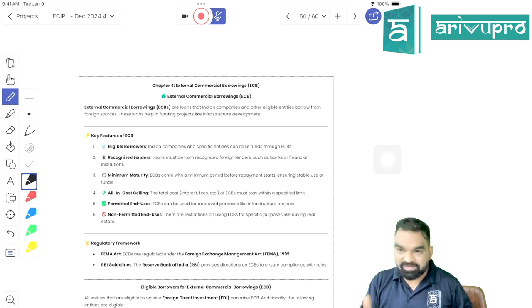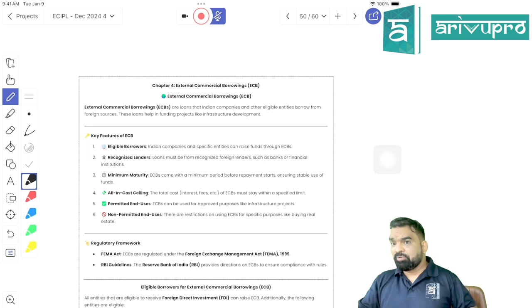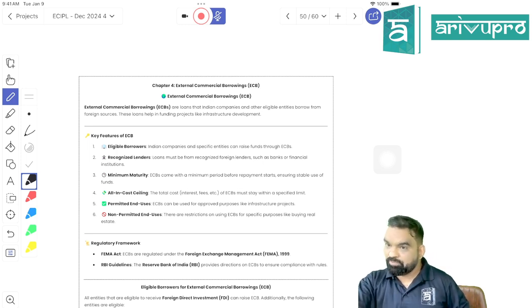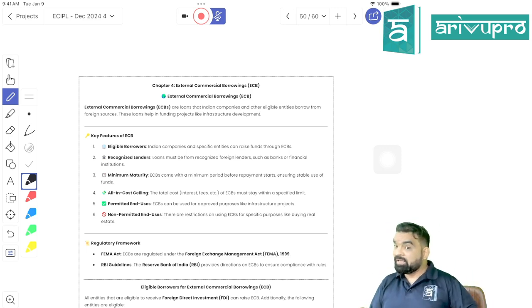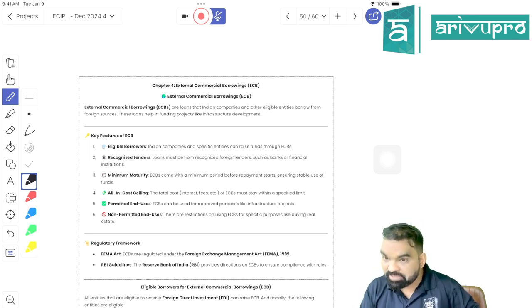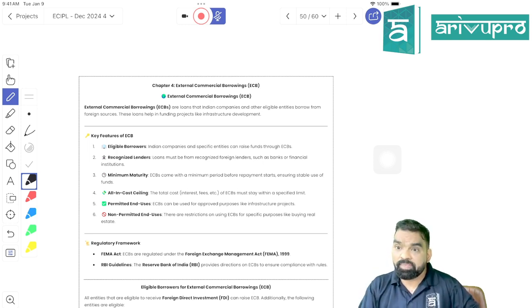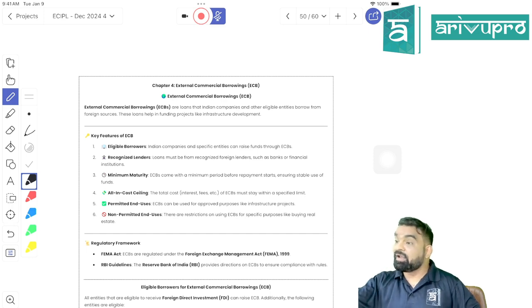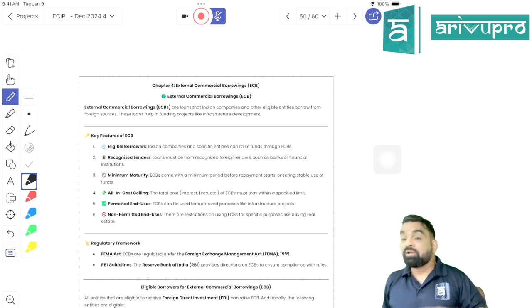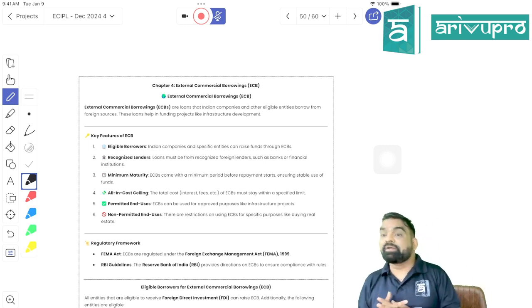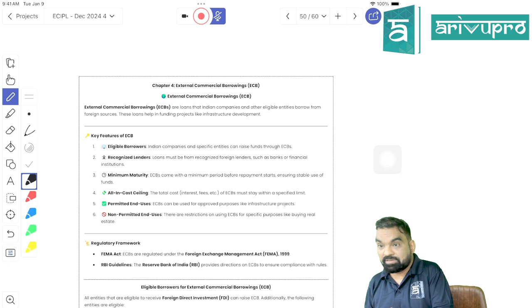Right, students? If we are making equity investment outside India, that is called ODI, overseas direct investment, right? Can I say that even ODI is going to be regulated by section 6 of FEMA? Yes or no? Yes, right? Because it is again a capital account transaction. Even ECB is going to be regulated by whom? That is section 6, right?